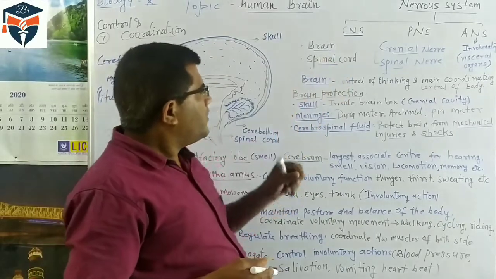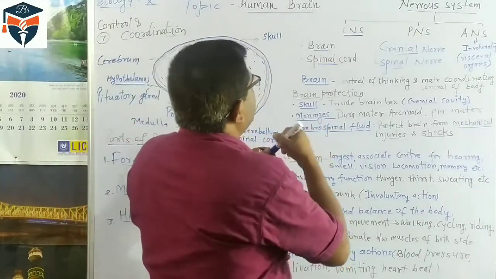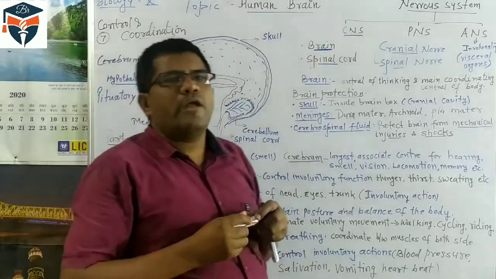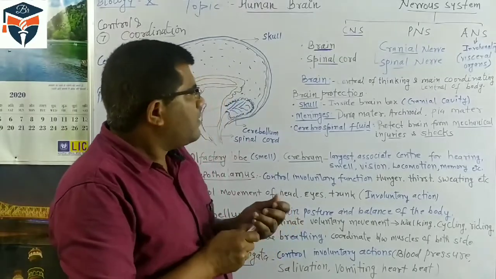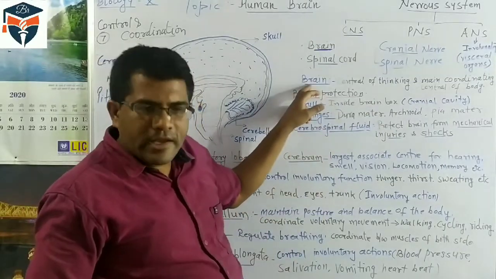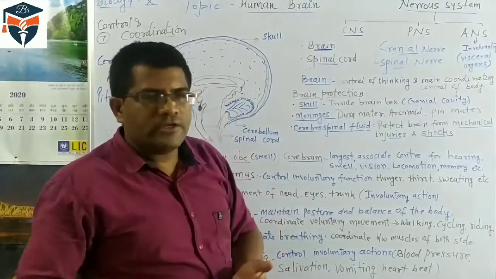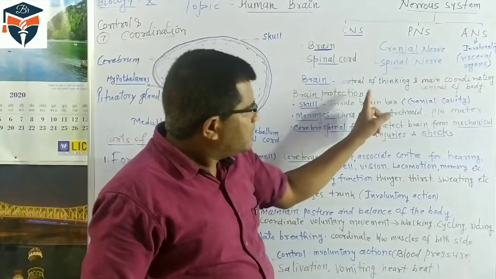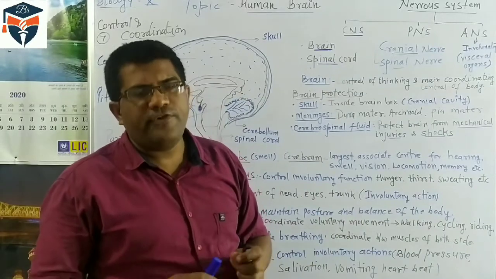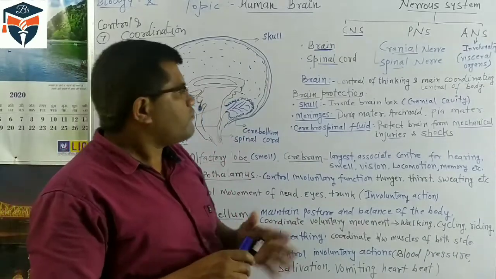Now we are discussing the detailed parts of the brain. Our brain is a very delicate part, and it is the main controller of our body. The brain is the center of thinking. Whatever we think is controlled by the brain. Second, the brain is the main coordinating center of the body. Each and every activity of our body is regulated and controlled by the brain.